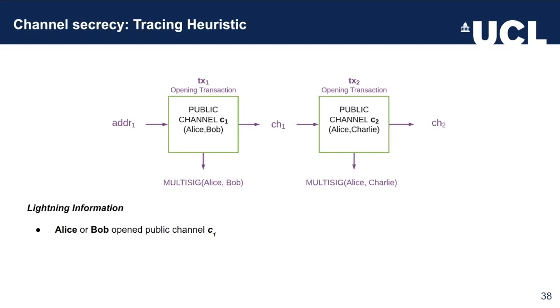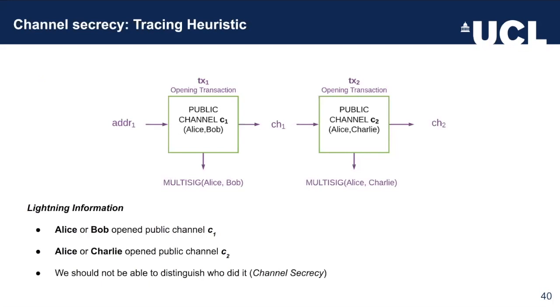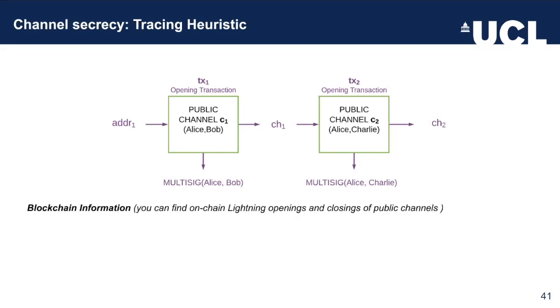For channel 1, either Alice or Bob opened the channel because these are the participants. Similarly, for channel 2, we have Alice or Charlie as the candidate openers. According to the channel secrecy property, as we said, we should not be able to distinguish which exactly entity opened both of those. But using the blockchain information we have, because as we said, it is possible to find on-chain the openings and closings of public channels, we get the following information.